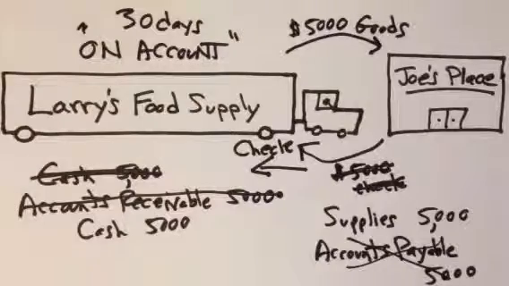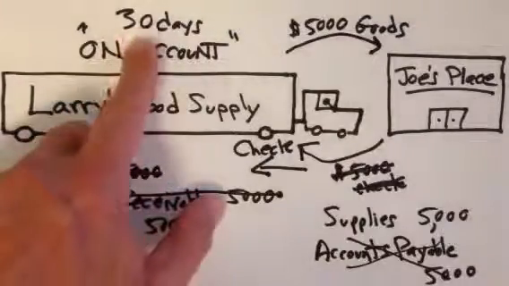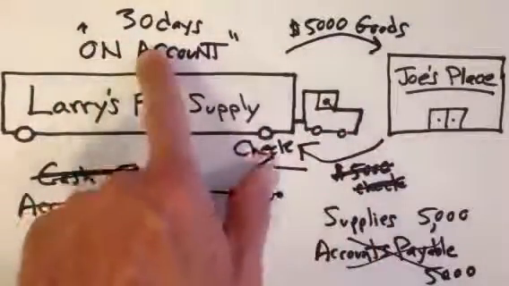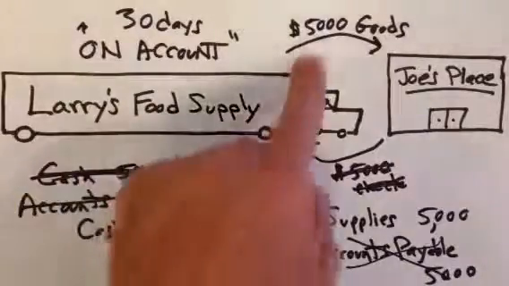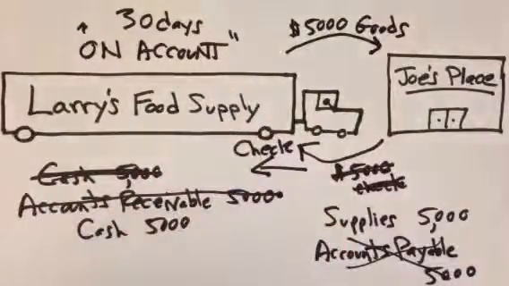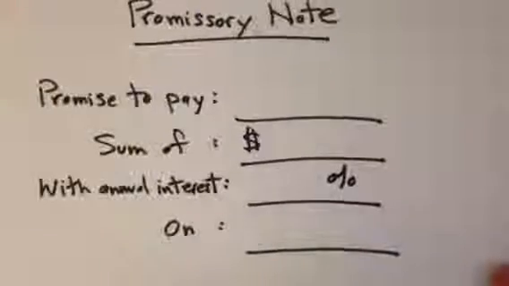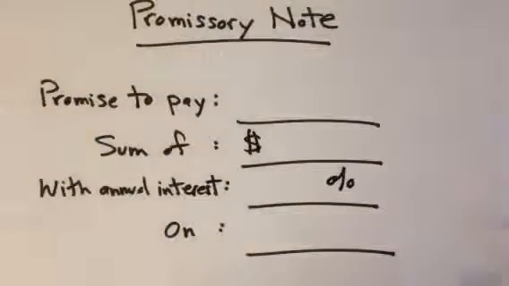Well, okay, I may be willing to do that, but while I'm willing to grant him credit for 30 days to get that $5,000 to me, I'm not really comfortable with him holding my $5,000 for 3 months. That's an awful long time for me to finance his business for free. So what I may ask Joe to do is to sign a note with me. And the term for that is a promissory note.